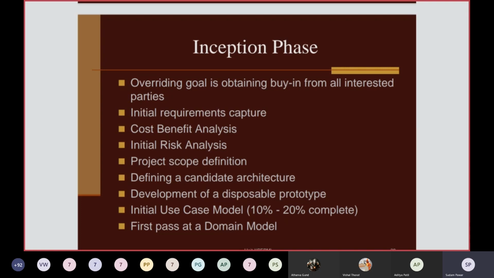You have to identify the domain model for your project in the inception phase. Domain you have already studied, and accordingly you have to select the domain model. Domain might be IoT, data mining, artificial intelligence, robotics, and so on.